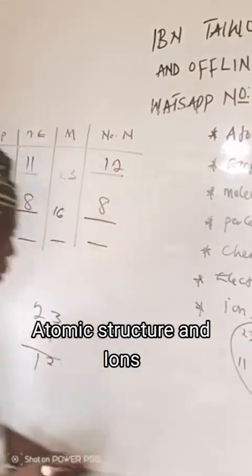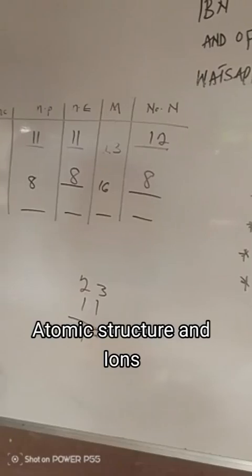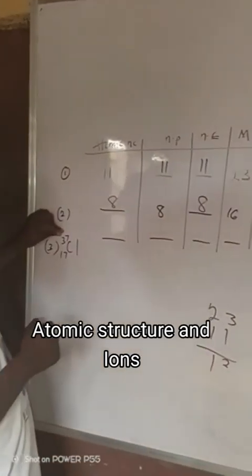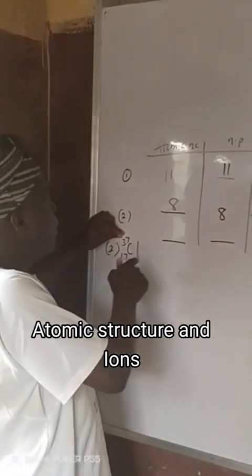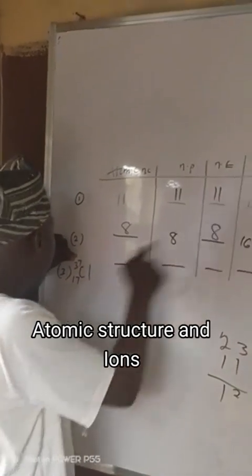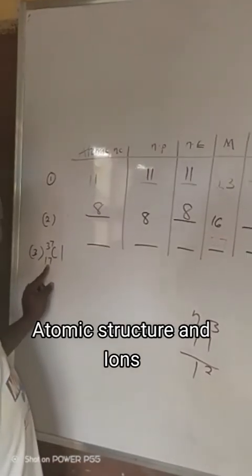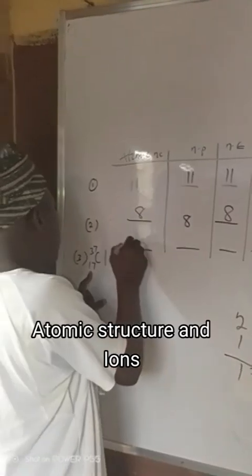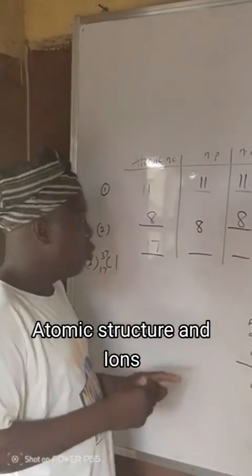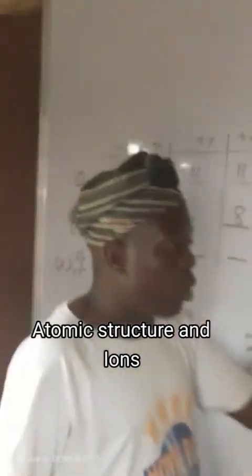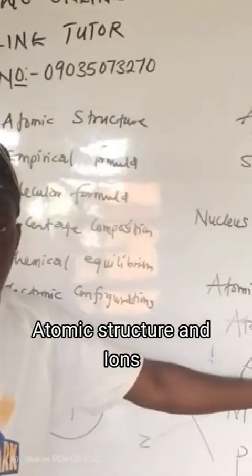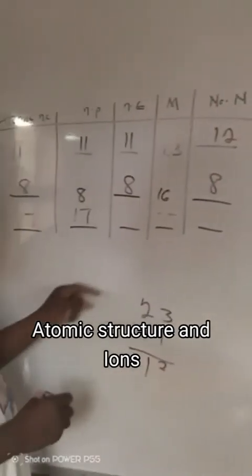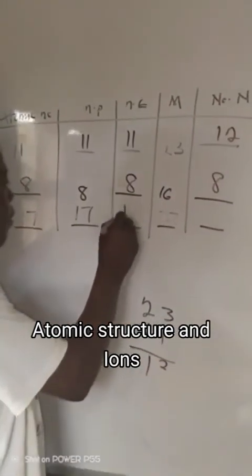Is that okay? Now let's move. For the chlorine here, 37 represents atomic mass of the element. Our mass now is 37. The lower subscript indicates atomic number. What's our atomic number? 17. Mind you, we said atomic number is equal to number of proton or number of electron. Our number of proton here also will be 17. Our number of electron also will be 17.